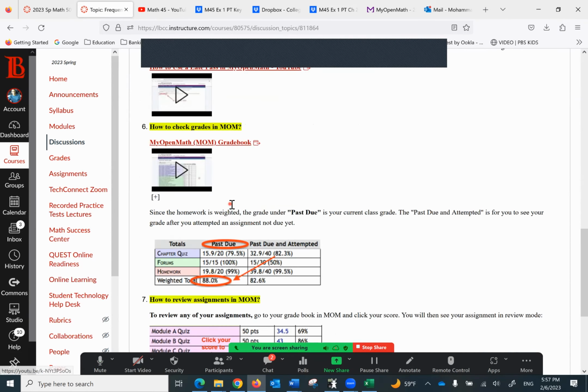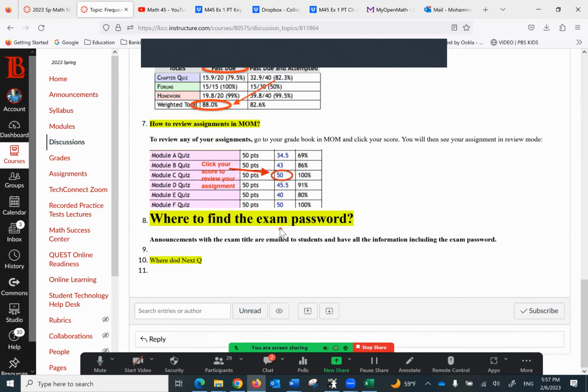And more stuff. I want to mention the last one that has happened also a lot, and I'm surprised because I always mention that every exam is password protected. You receive an email/announcement almost a week in advance, giving you all the information, the number of questions, amount of time, due date, and the password. And if for any reason you miss that, you can always find it under the announcement. Of course, you don't find it now, but it will be there in time.